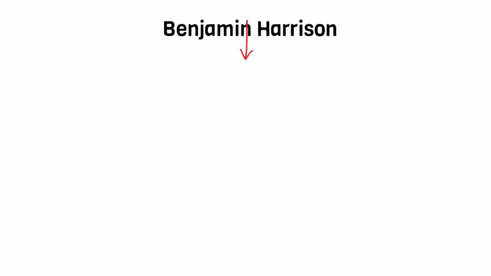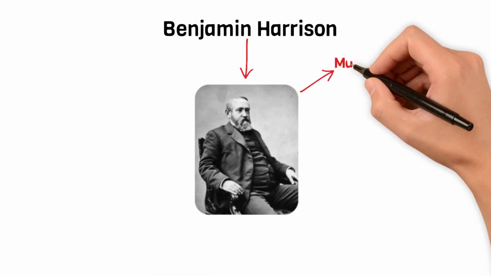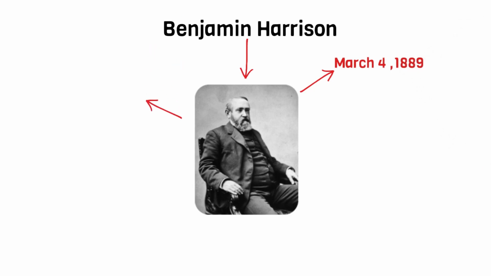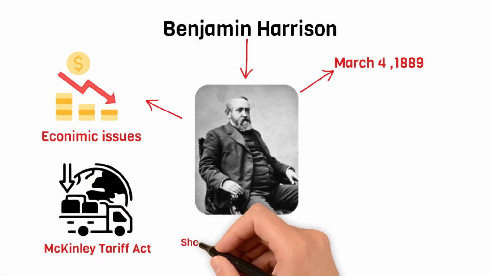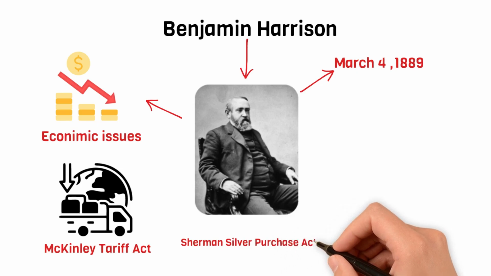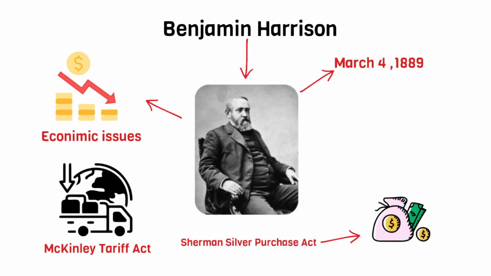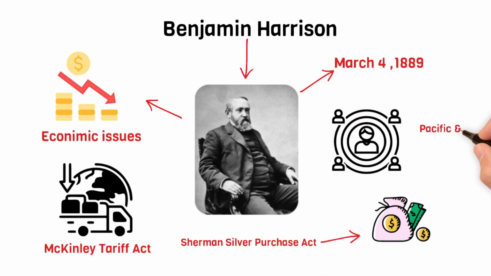Benjamin Harrison. Benjamin Harrison was the 23rd President of the United States. He became president on March 4, 1889. Harrison's presidency focused on economic issues, including tariffs and currency reform. He signed the McKinley Tariff Act into law, which raised tariffs on imported goods, and supported the Sherman Silver Purchase Act, which aimed to increase the money supply. Harrison also worked to expand the country's influence abroad, particularly in the Pacific and Latin America,